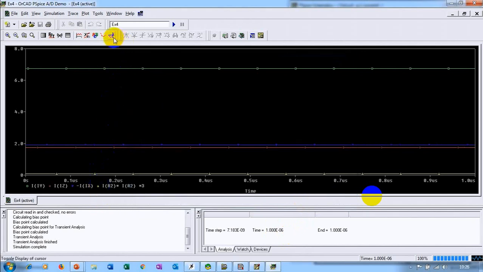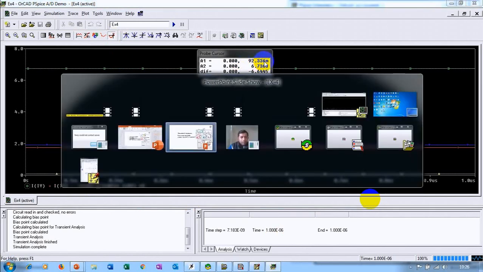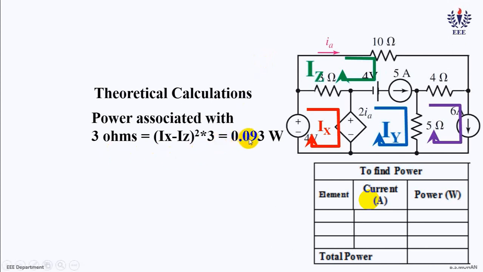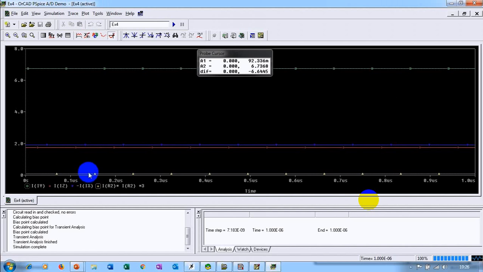But let us see the value. Go to toggle cursor, select this IR2 into 3, and you get 92.336 milli, which is the same as 0.093 watts. Okay, so this is how one has to find power.